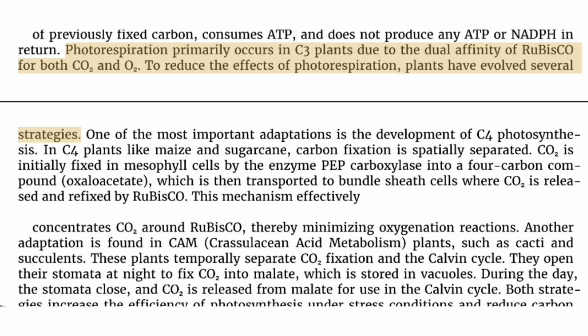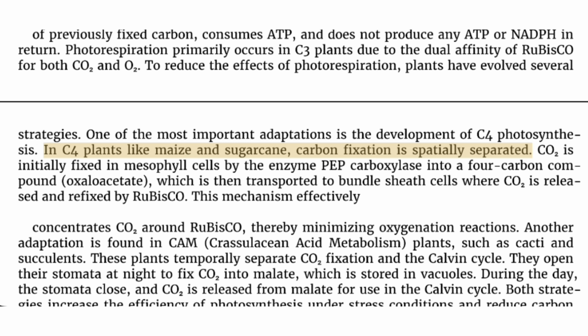Photorespiration primarily occurs in C3 plants due to the dual affinity of rubisco for both CO2 and O2. To reduce the effects of photorespiration, plants have evolved several strategies. One of the most important adaptations is the development of C4 photosynthesis.